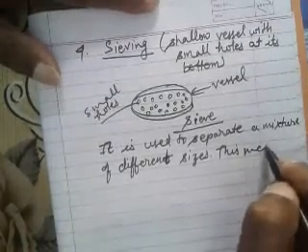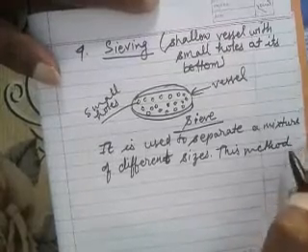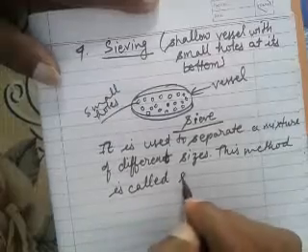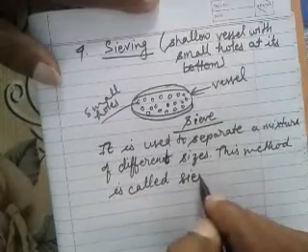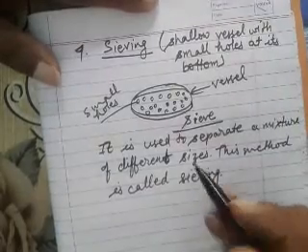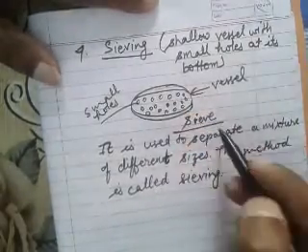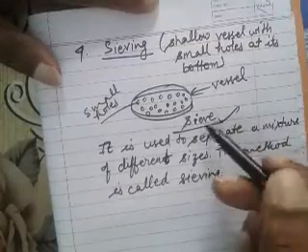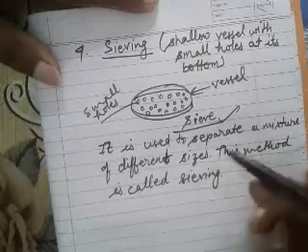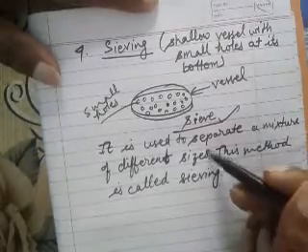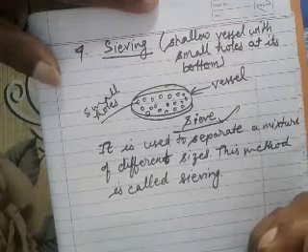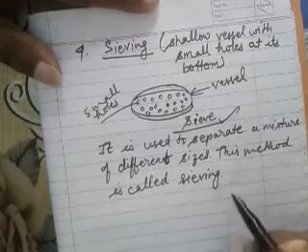This method is called sieving. The vessel is called a sieve, and with the help of this vessel we separate mixtures of different sizes. This method is called sieving.